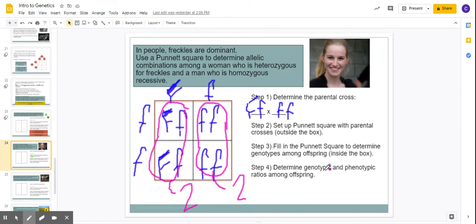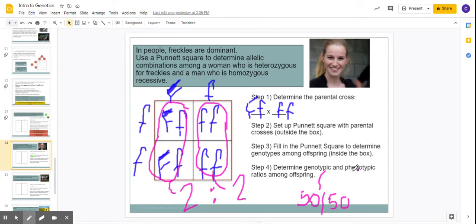So my genotype ratio is 50-50, 50%. Or you could say 2 to 2. Sometimes they do it in percents. They'll say 50%. And other times they'll just count it and say, well, it's 2. You could put 2, and then they put this little dot, 2 to 2.